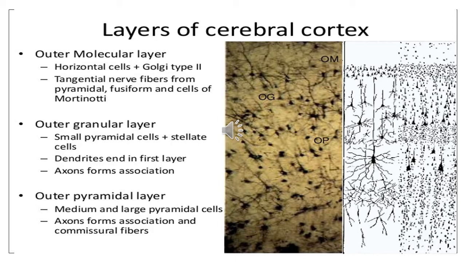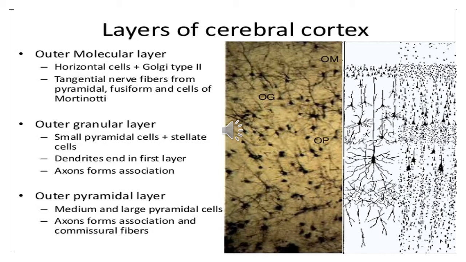This layer is composed mainly of medium sized pyramidal cells. When we were discussing the pyramidal cells, we divided them into three main types. The small ones which are present in the outer granular layer, and now coming over to the outer pyramidal layer, there you will find medium and few large pyramidal cells, and axons form association and commissural fibers.